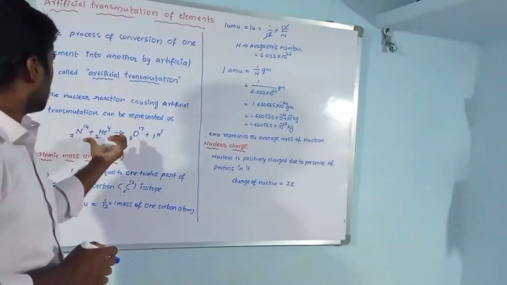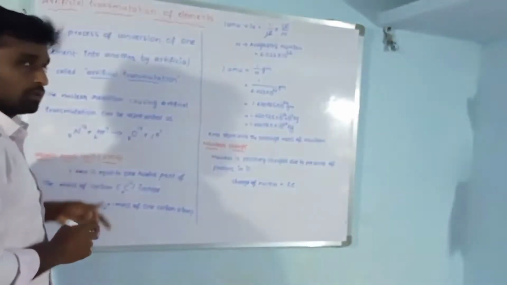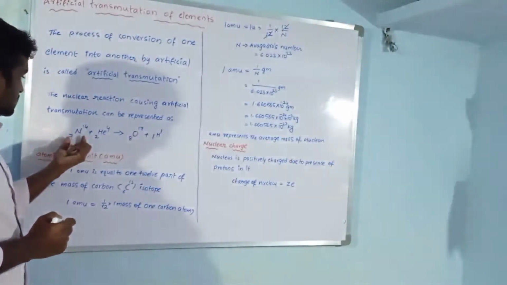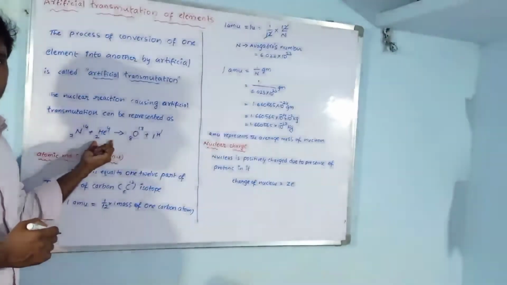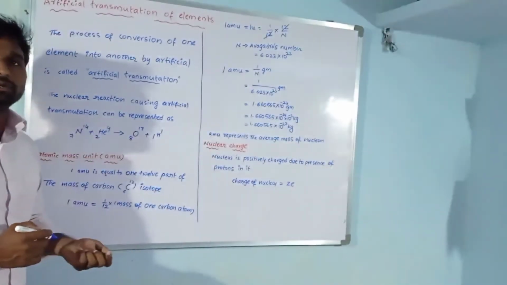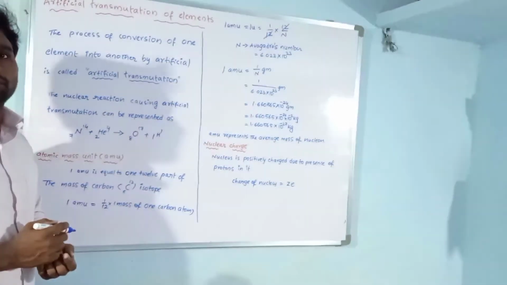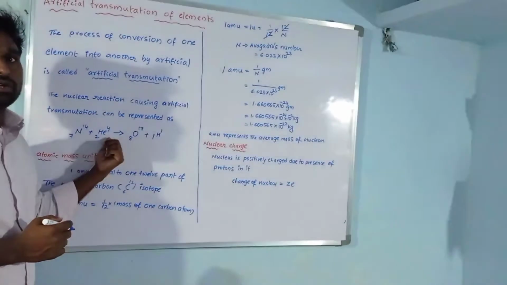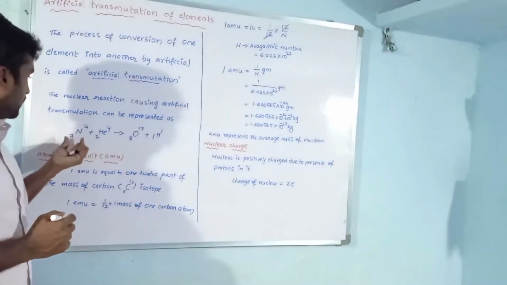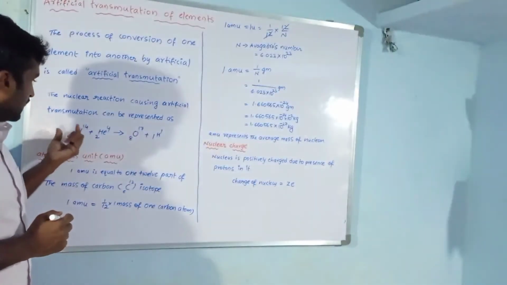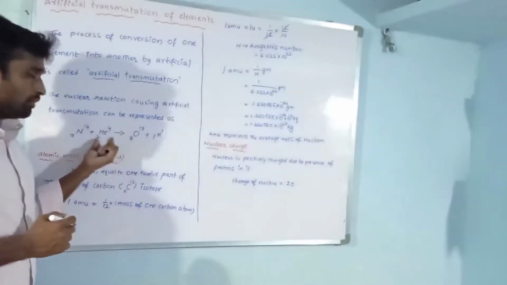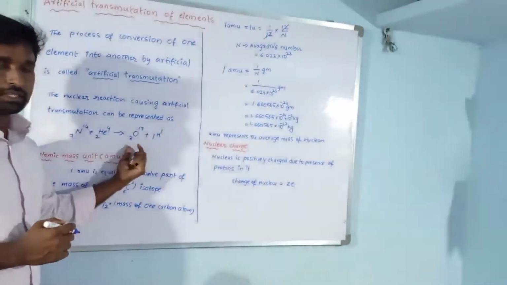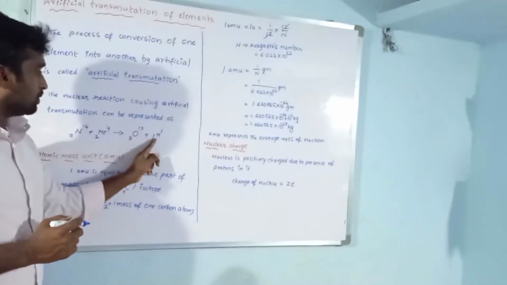So this is a nuclear reaction. This is a nitrogen nucleus. When this nitrogen is hit by an alpha particle, that is, a helium nucleus, helium 2 4, which is nothing but an alpha particle, the nitrogen element transmutes itself into an oxygen isotope along with a proton.